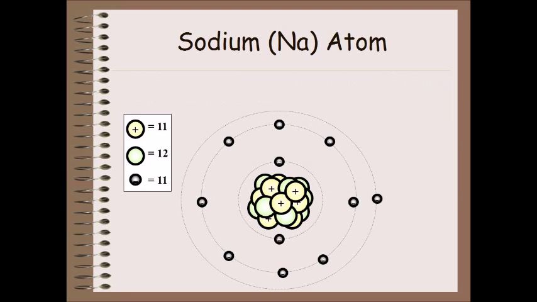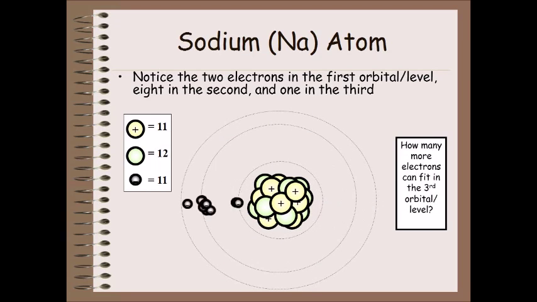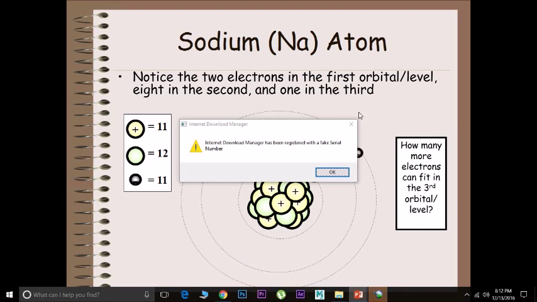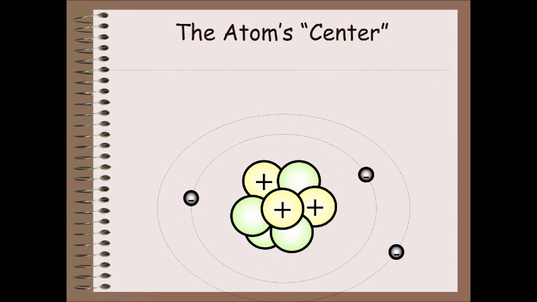Sodium, Na, atom. Notice the 2 electrons in the first orbital/level, 8 in the second, and 1 in the third. How many more electrons can fit in the third orbital/level? The atom's center.